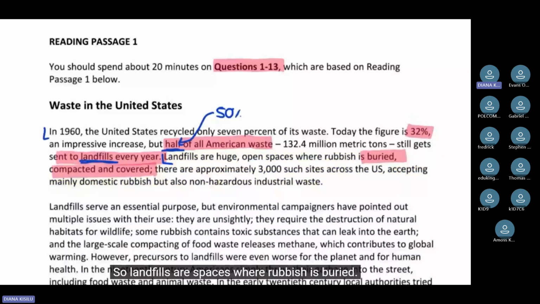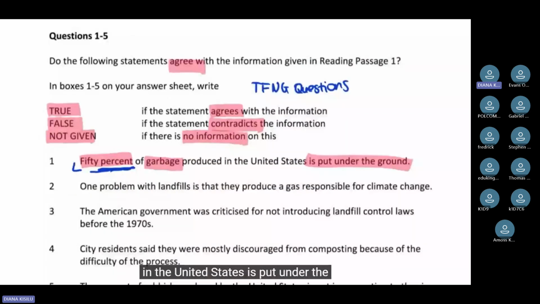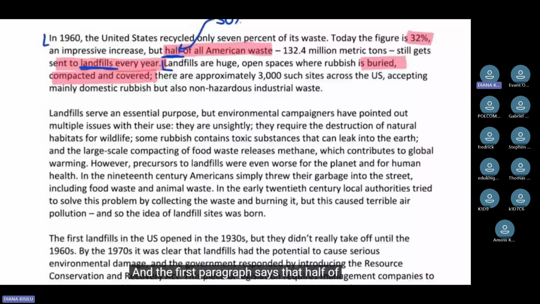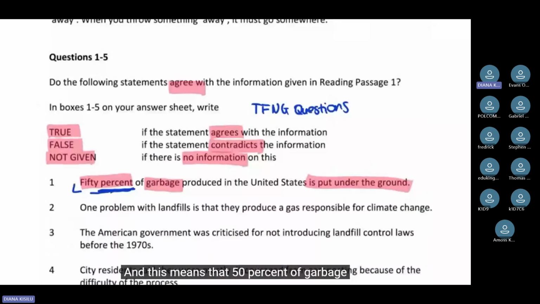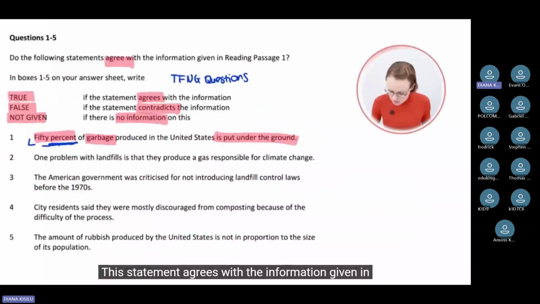Now, let's again have a look at our statement. The statement says 50% of garbage produced in the United States is put under the ground. And the first paragraph says that half of all American waste, so 50%, is sent to landfills. And landfills are spaces where rubbish is buried, compacted, and covered. And this means that 50% of garbage produced in the United States is put under the ground because it's sent to landfills where the rubbish is buried. So the statement is true. This statement agrees with the information given in the passage. So I'm going to write down true.